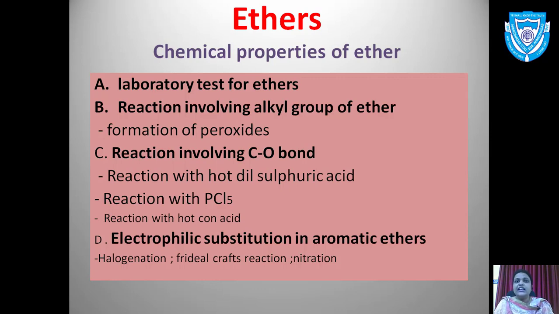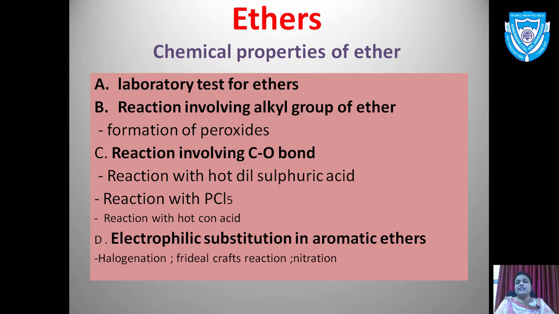Now we move on to the last part, that is the chemical properties of ethers. Now what are the different chemical properties ethers show? We all know the general formula for ether, right? That is ROR, where R can be the same or it can be different. So we know ethers are simple as well as mixed ethers. We have also seen the physical properties and methods of preparation of ethers. Now today in this video, we'll be discussing the chemical properties of ether.